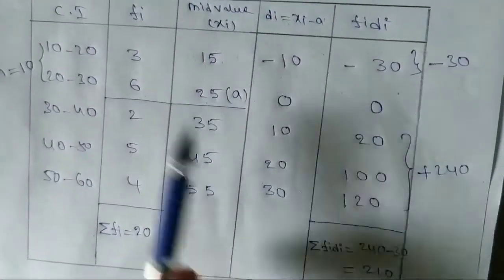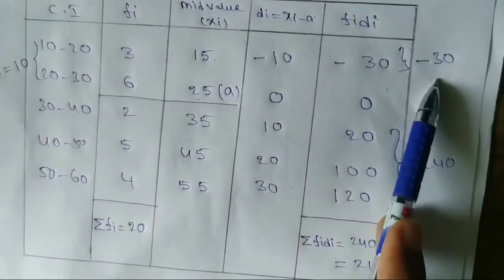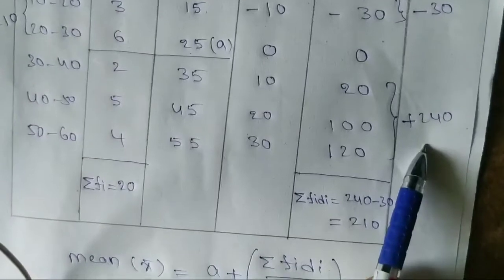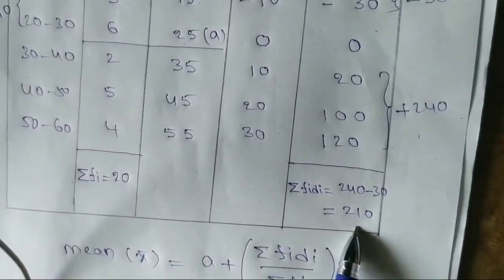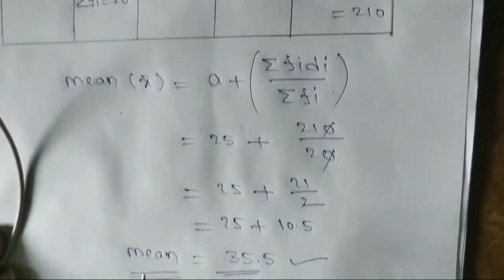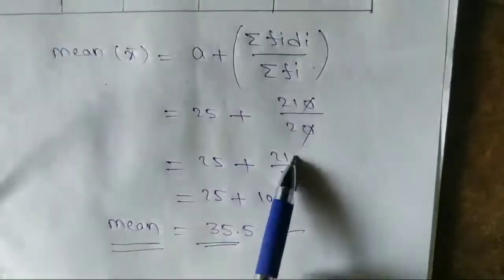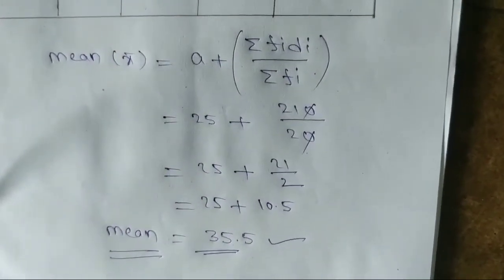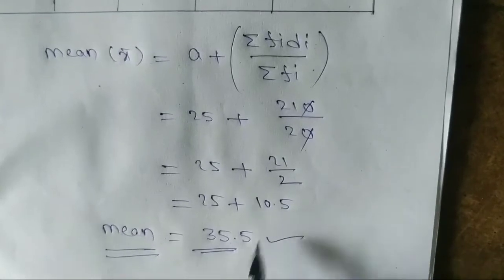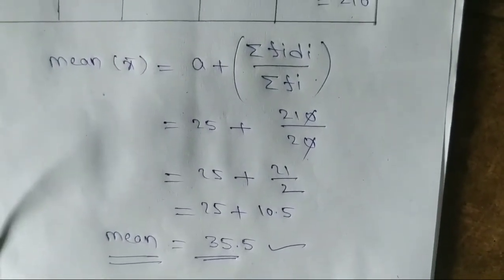Fi into di I did. Here negative numbers all should add, here minus, and positive numbers we should add. Plus minus subtract, big number with its sign, you can write here. Sigma fi di, here sigma fi. Now formula a plus sigma fi di by sigma fi. So a value, this value simplified we will get 35.5. Approximately we will get, that is right, but we are getting exactly. So 35.5, we got it. Okay, this is the assumed mean method.